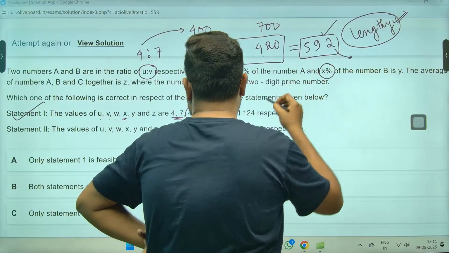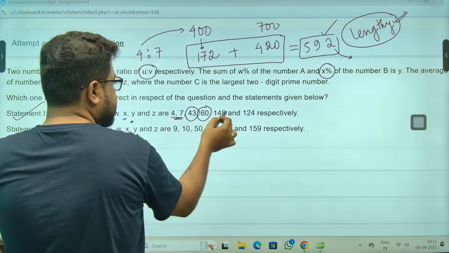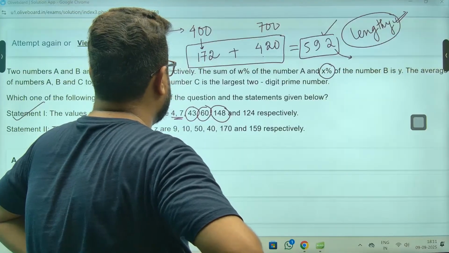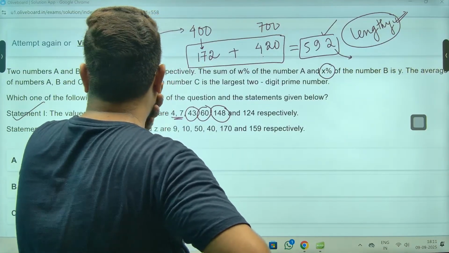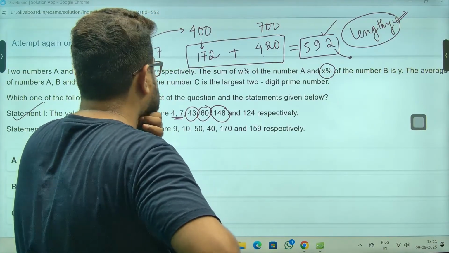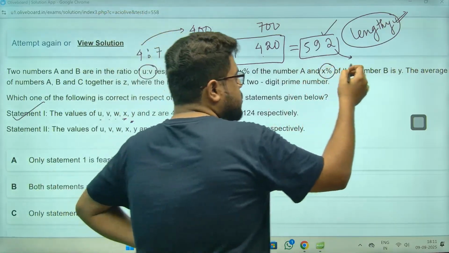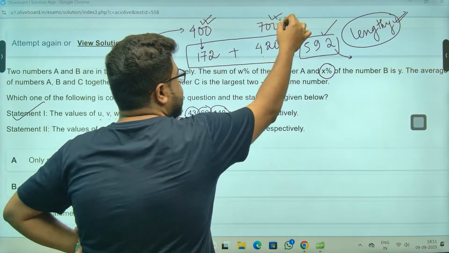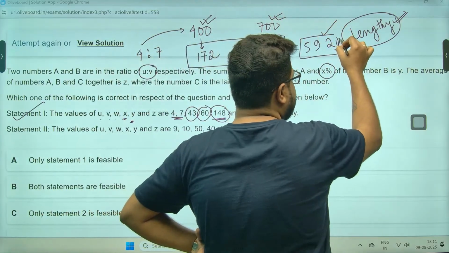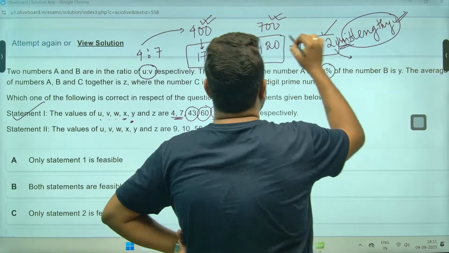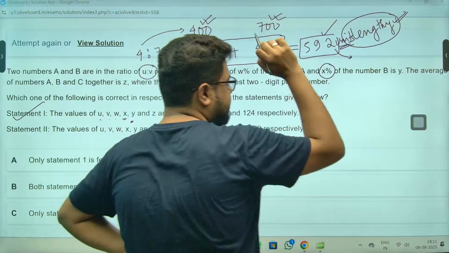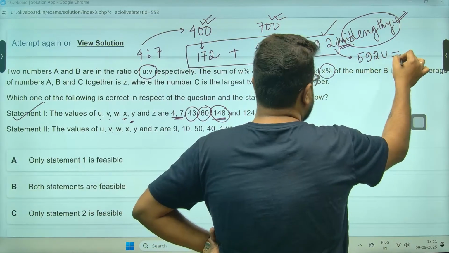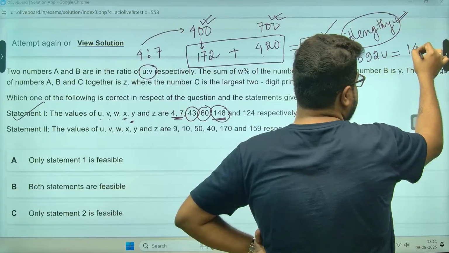This is y. Y is given. Y is not given. Ek second. Y is not given. Acha, sorry. In that case, chalo. So y is 148. Na, acha, this I have assumed. So 592 units is given as 148.